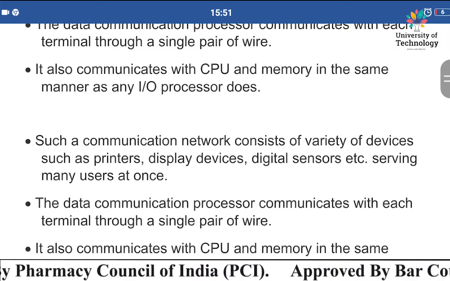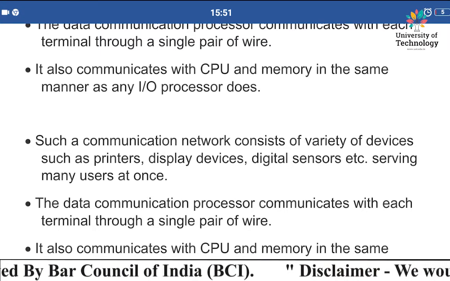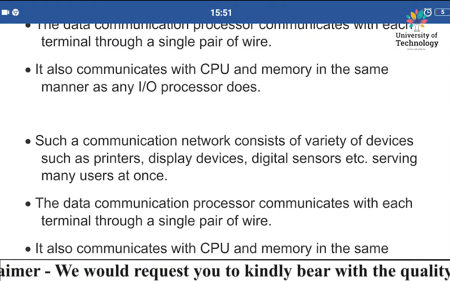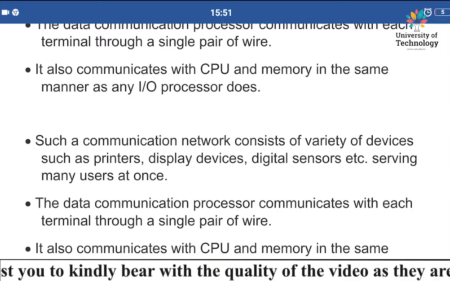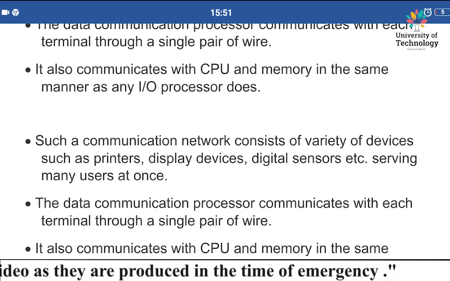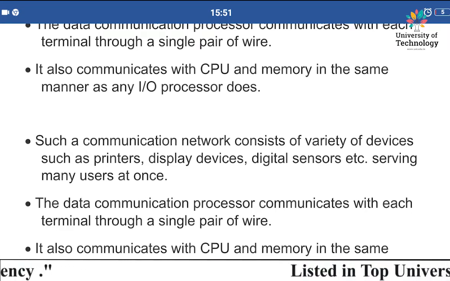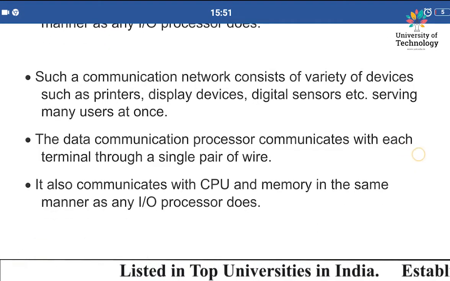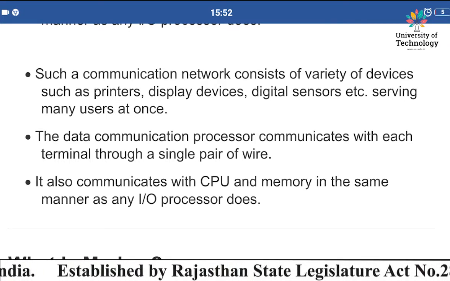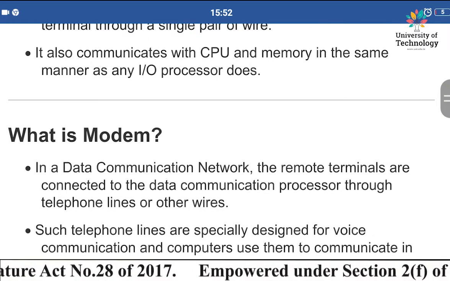Such communication networks consist of a variety of devices. We know there are various types of devices available to us for communication, like printers, with which we can take printouts, display devices, via which we can see the result, and digital sensors, which sense digital images, serving many other users at once. These are examples of communication networks. The data communication processor communicates through a single pair of lines, and also communicates with the CPU and memory in the same manner, as we have already discussed.